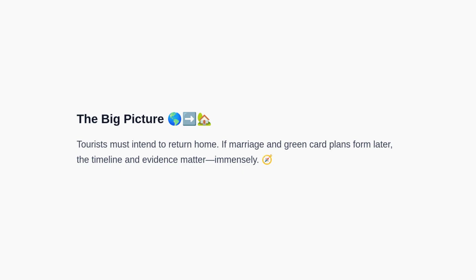Moving forward, the big picture is straightforward. A tourist must intend to return home at entry. If a relationship evolves and marriage happens later, the timing, documents, and credible proof of post-entry decision-making become crucial. We will now connect that principle to the AOS versus CR1 decision flow. Next, let's focus on intent at entry.